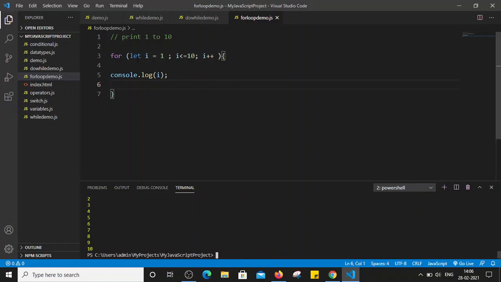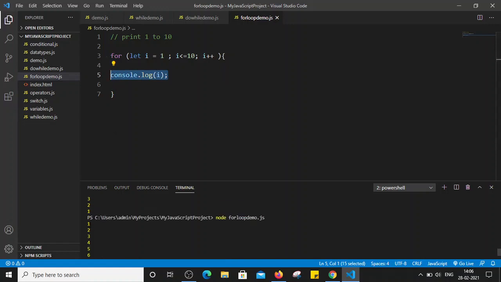So how does it work? First, let's check the flow. Let i = 1, so the value of i is 1 here. After that, we check the condition: whether i is less than or equal to 10. That is, 1 is less than or equal to 10, which is true. So we execute this statement, and it will print 1 initially.